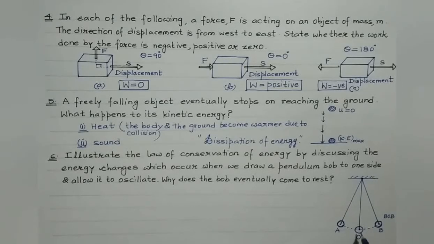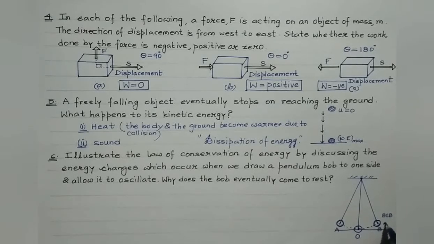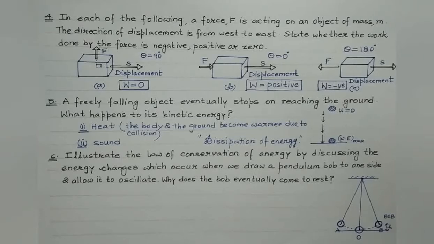So let us consider this bob is drawn to one side. Suppose it is drawn to point B. Now as it is moved from point O to point B, obviously it has gained some height. Suppose this height is h, isn't it? So due to gain in height, it will gain potential energy, which is equal to mgh. And at the extreme position, the bob is at rest. So here the kinetic energy is 0 and potential energy is maximum.